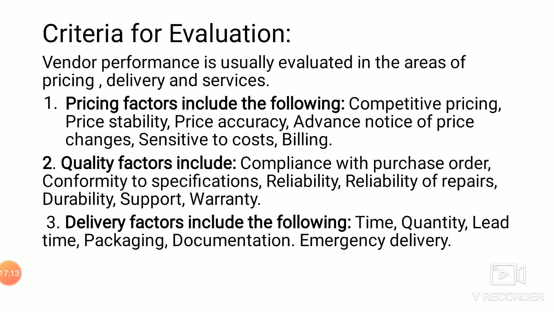Next, price stability. Previous last month they should have given a price, and this much they have increased slightly. If they are fluctuating the price, then it will not create a good relationship. So they should maintain good price stability, and price accuracy should be there, hidden prices should not be involved, advance notices of price changes should be given, and billing should be in a proper way.